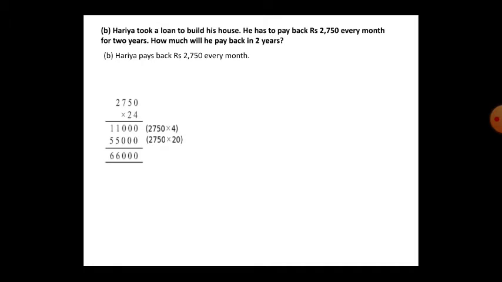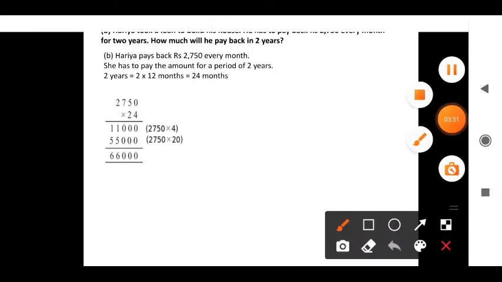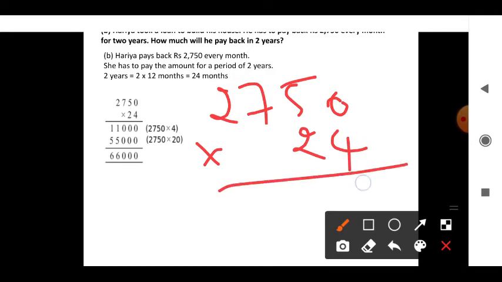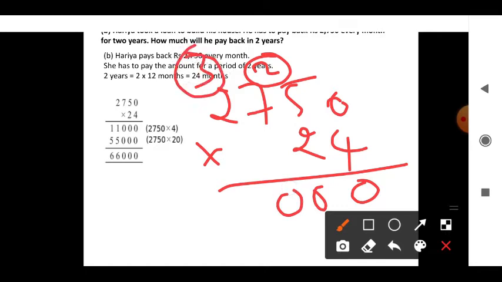So every month 2750, which means you have to multiply with 24. So here 2750 is multiplied with 24. So now 4 zeros are 0, 4 fives are 20, 0 and 2 carry, 4 sevens are 28 plus 2 is 30, 0 and 3 carry, 4 twos are 8, 8 plus 3 is 11.